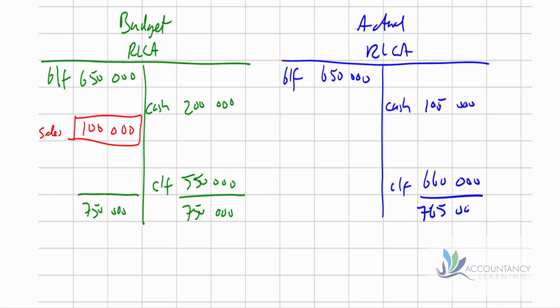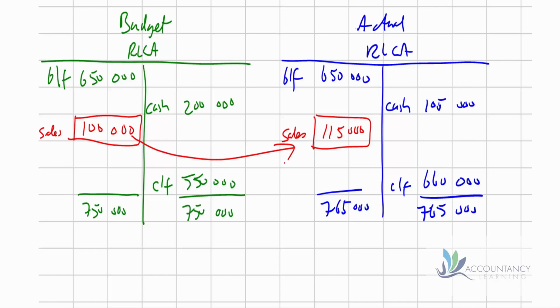So again, if we balance off our account, that gives us a missing balancing figure for our credit sales of 115,000. So notice that sales were actually better than planned. Now for our cash sales, the number simply goes down, so we have fewer sales, but for the credit sales, it was better than budget.